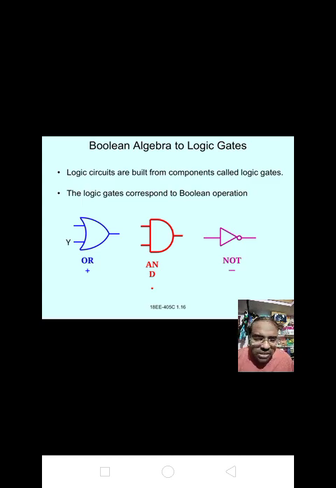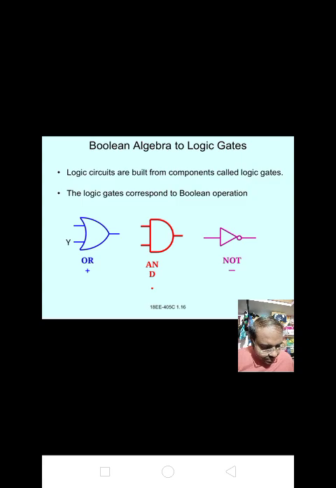Okay, you must draw like that only. Here there are two inputs, A and B, and the output is Y. It is denoted by the OR gate, and the OR gate is replaced by the plus symbol. That is A plus B. Output is Y equal to A plus B.